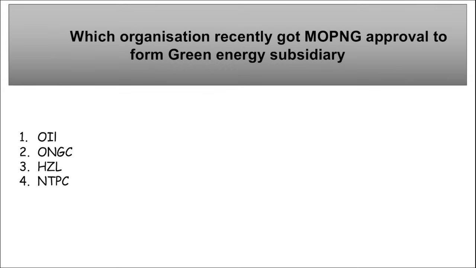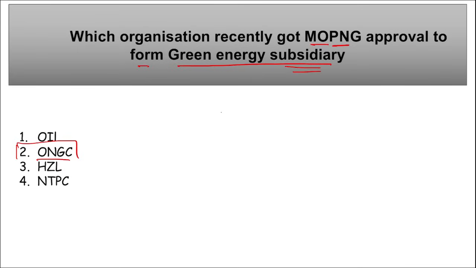Let's start. First, which organization recently got Ministry of Petroleum and Natural Gas approval to form a green energy subsidiary? It is ONGC, Oil and Natural Gas Corporation Limited. They received the approval from the Ministry of Petroleum and Natural Gas to establish a wholly owned subsidiary.